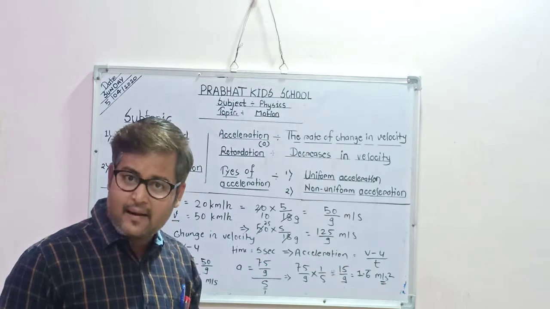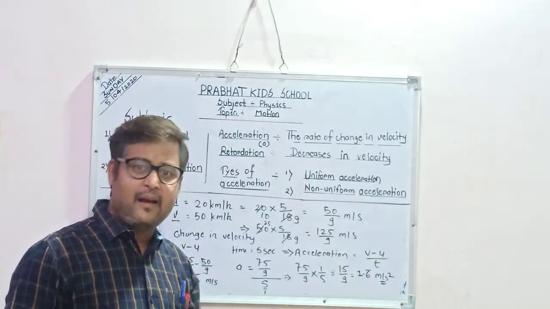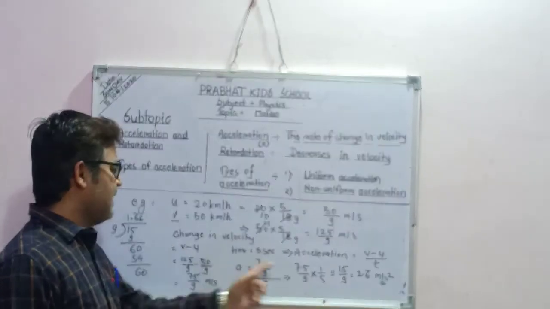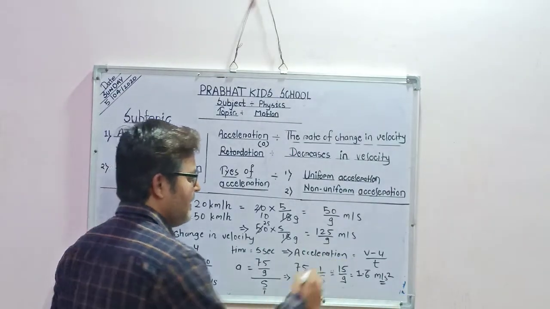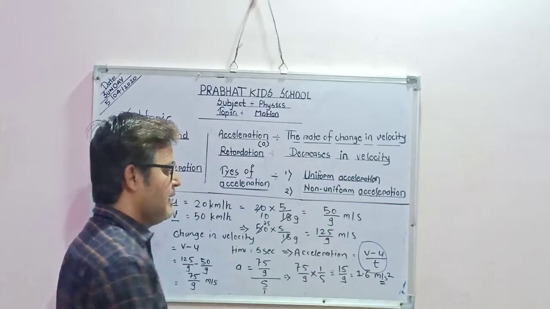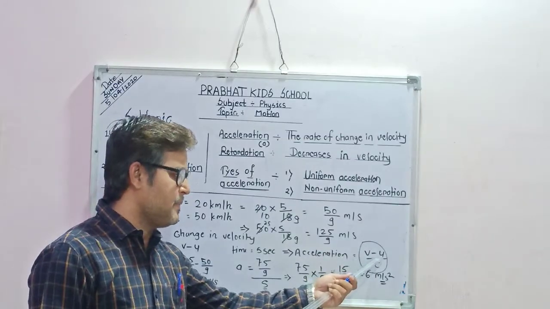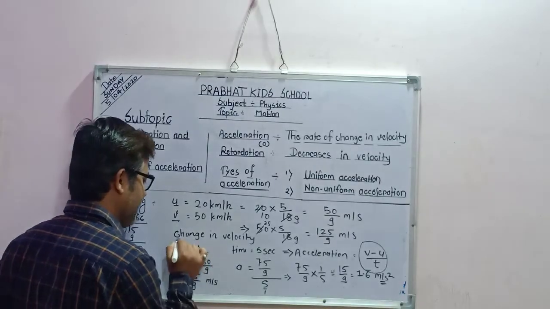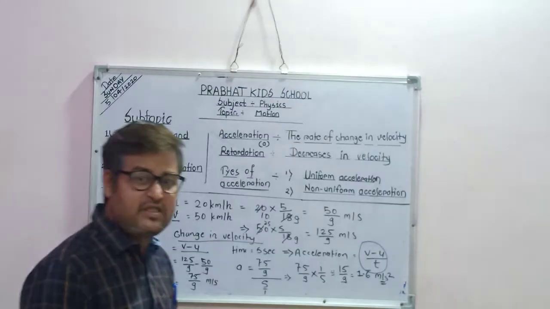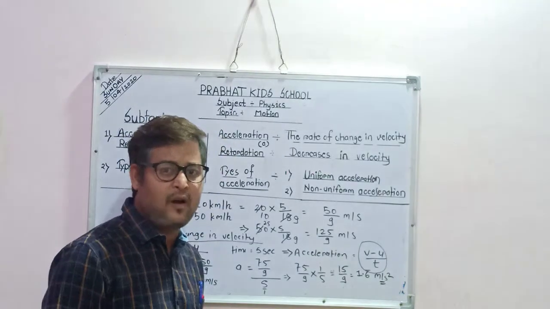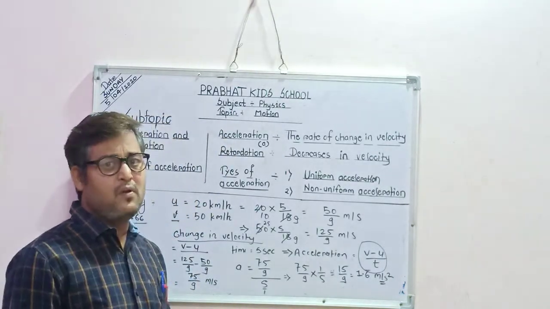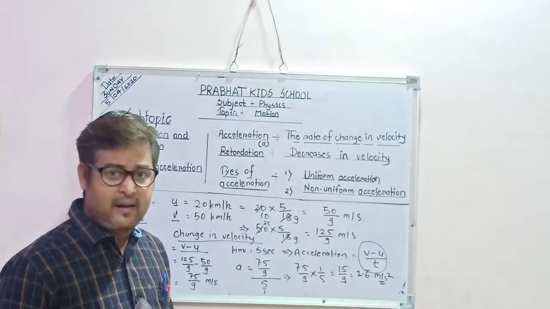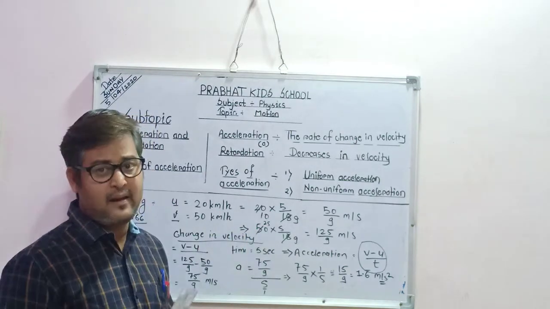Do you understand acceleration very well? A simple example you can solve: a is equal to v minus u by t. This is the formula of acceleration. v is final velocity minus u initial velocity, that is change in velocity. So the change in velocity per unit time is called acceleration. I will give you more examples based on acceleration. First you should understand the acceleration term very well.